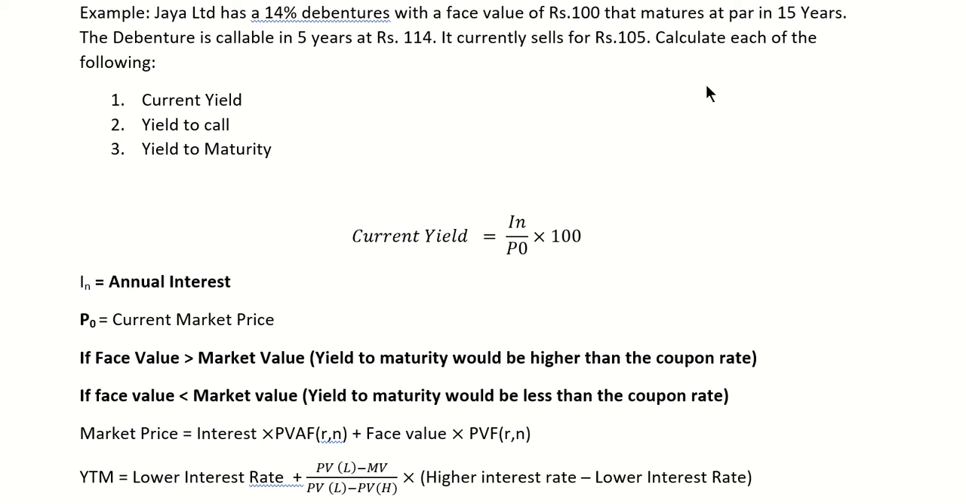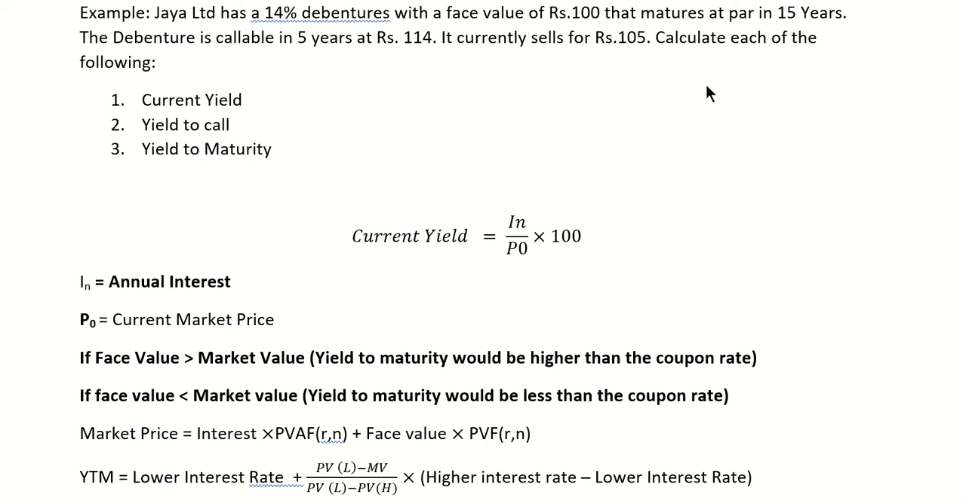But obviously if they pay at the end of 15 years only, then they will pay face value, okay? But if they call back in 5 years, they will pay the higher amount, 114, right? And if they pay interest for 15 years, they will pay only the face value, that is 100 rupees. And the current market price of the share is 105. Calculate each of the following.